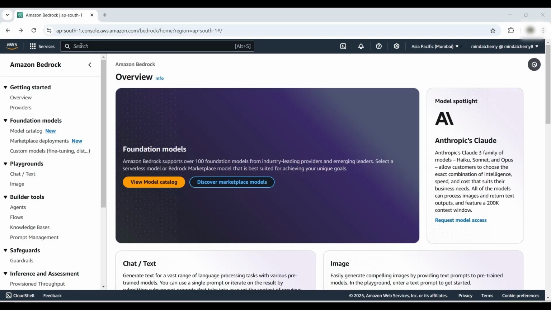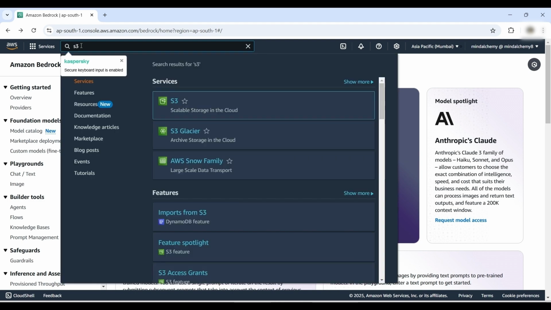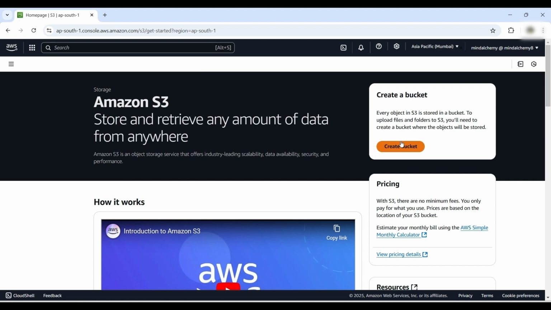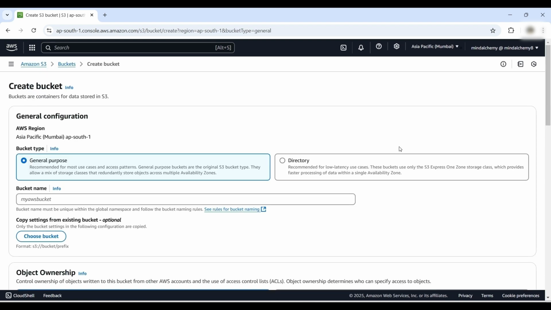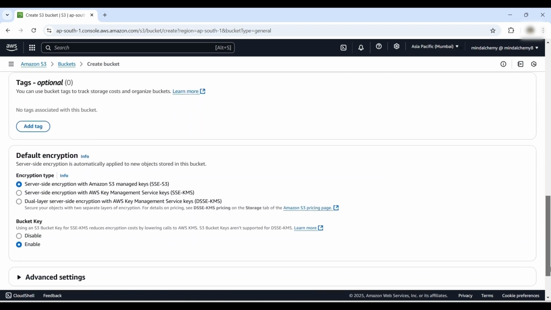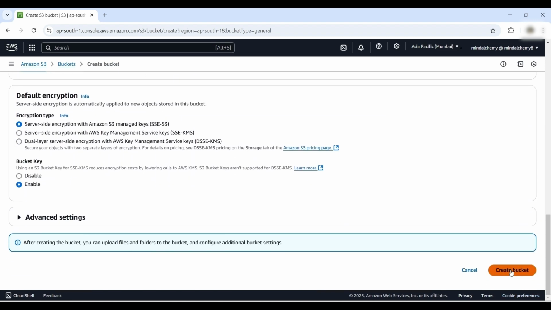To navigate to the S3 bucket section, type S3 in the search bar and click on the first search result. We are now in the S3 Create Bucket section. Provide a bucket name. In this example, we are providing a bucket name MindAlchemy Demo Bucket. Keep rest of the options as default. Click Create Bucket.